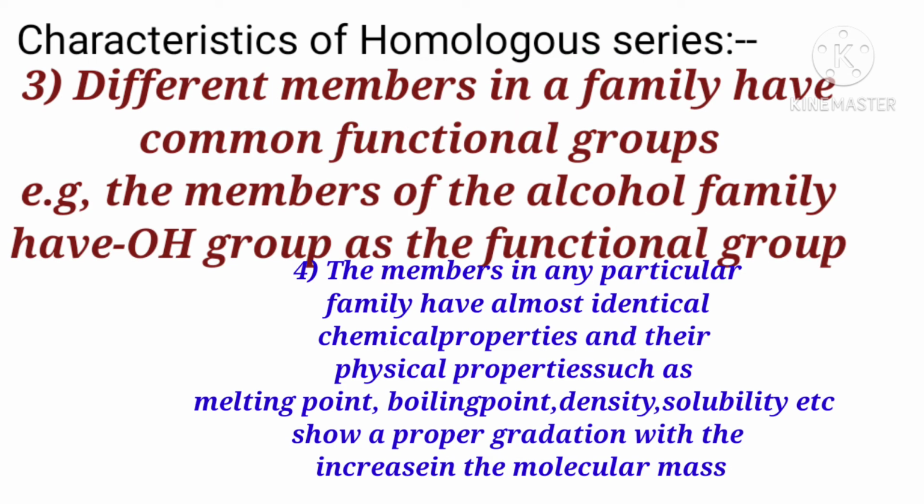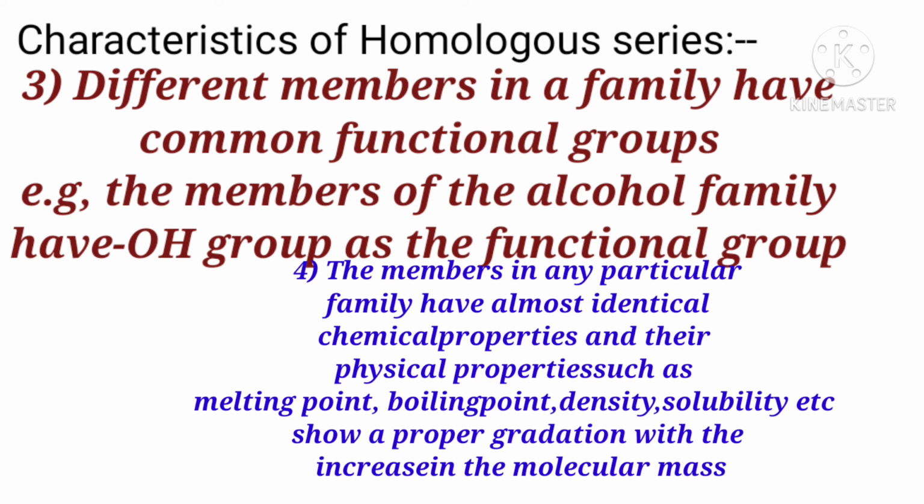And next, different members in a family have a common functional group. For example, the members of the alcohol family have OH as the functional group.